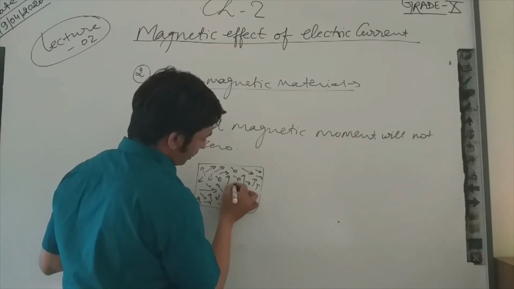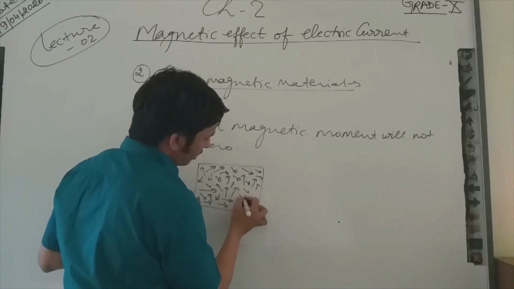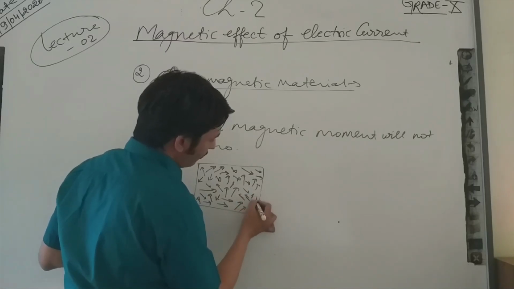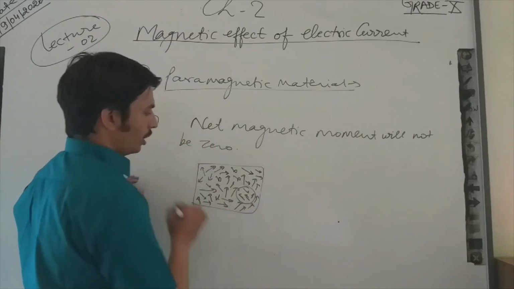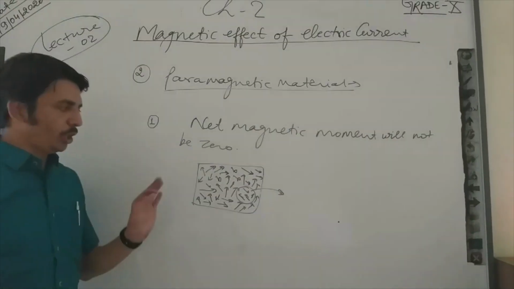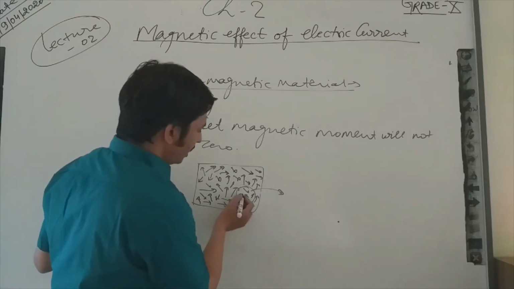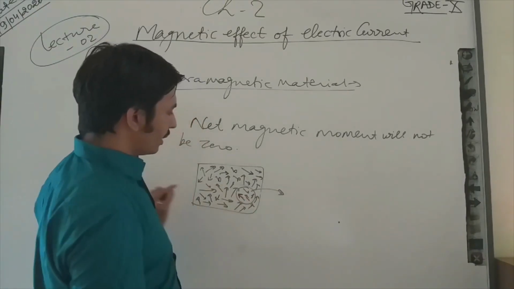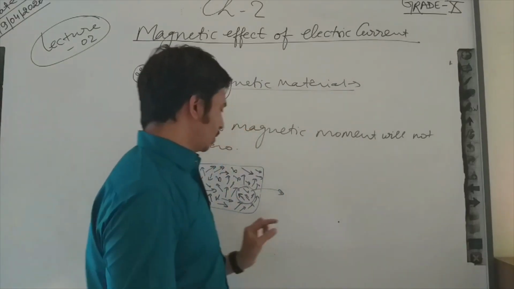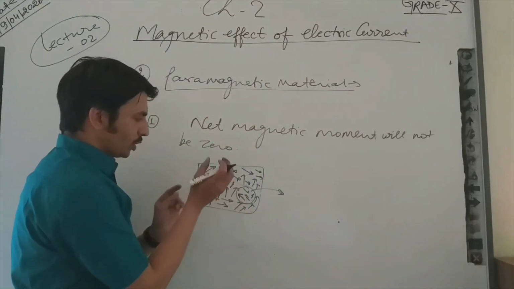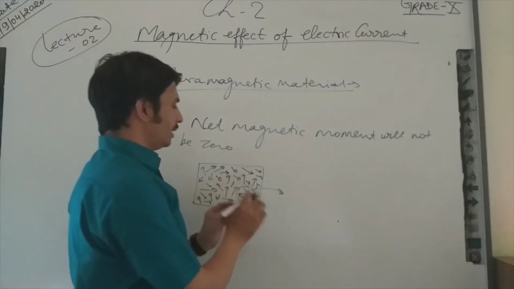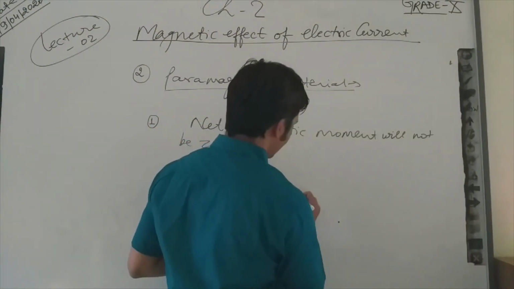You can see all these dipoles are moving randomly, and if I focus on a small volume, the net magnetic moment will be 0.